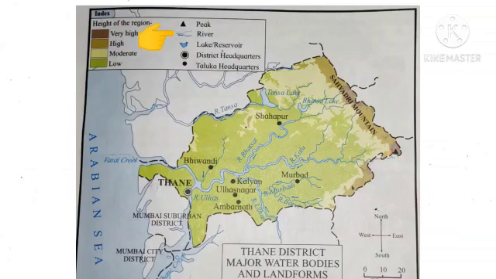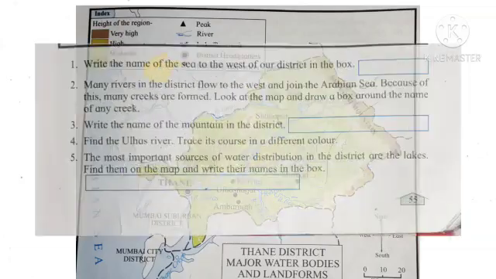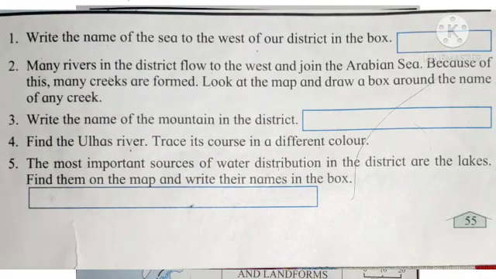This symbol shows river. This symbol shows lake or reservoir. This symbol shows district headquarters. This symbol shows taluka headquarters. Let's answer the given questions below the map. Copy all the answers in your textbook with pencil.